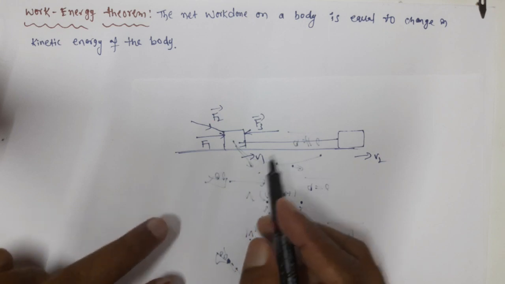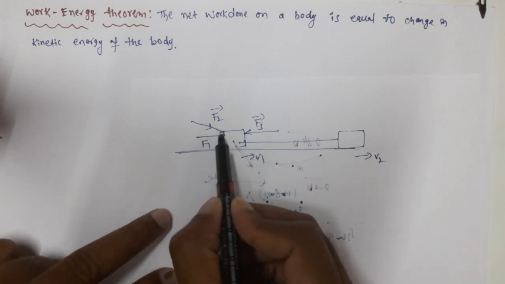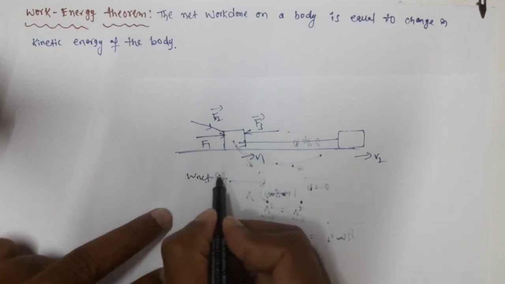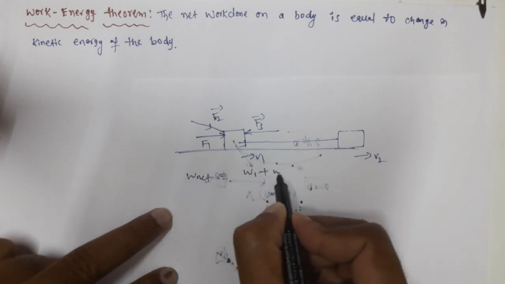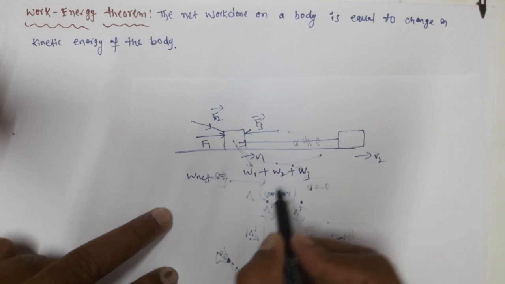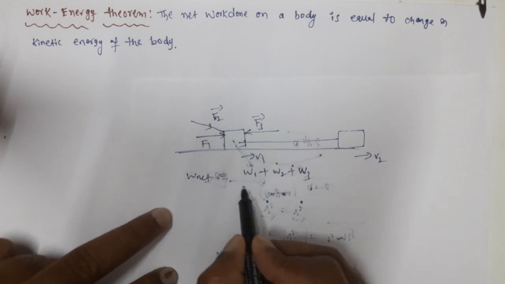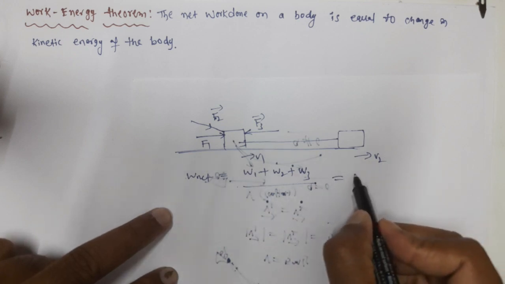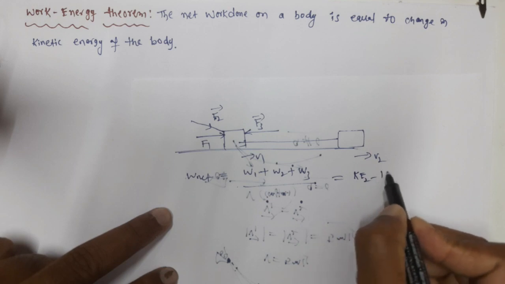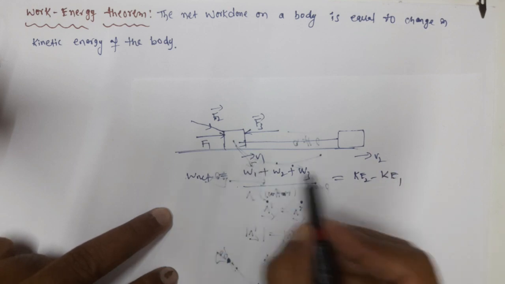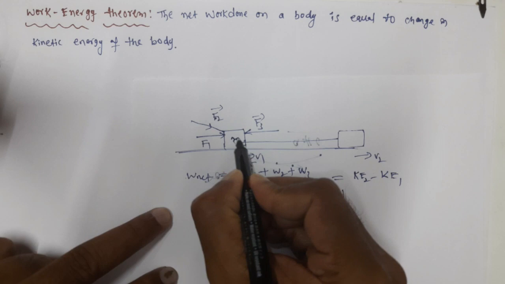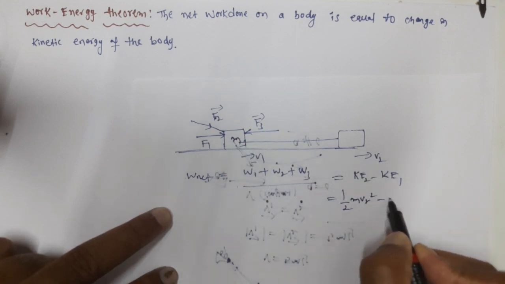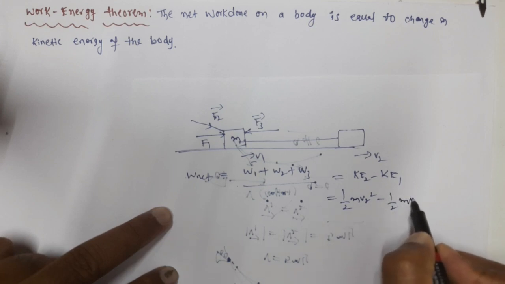So how do we find the net work done? F1 is doing some work, F2 is doing some work and F3 is doing work. Net work done means we add the three works, W1 plus W2 plus W3. This net work done is equal to the change in kinetic energy, KE2 minus KE1. With mass m, the final kinetic energy is half m v2 square and the initial kinetic energy is half m v1 square.